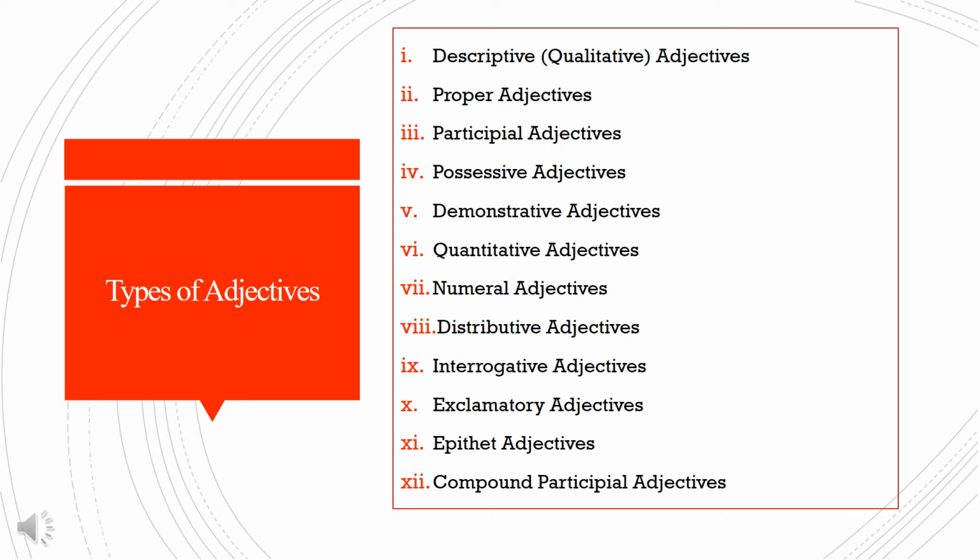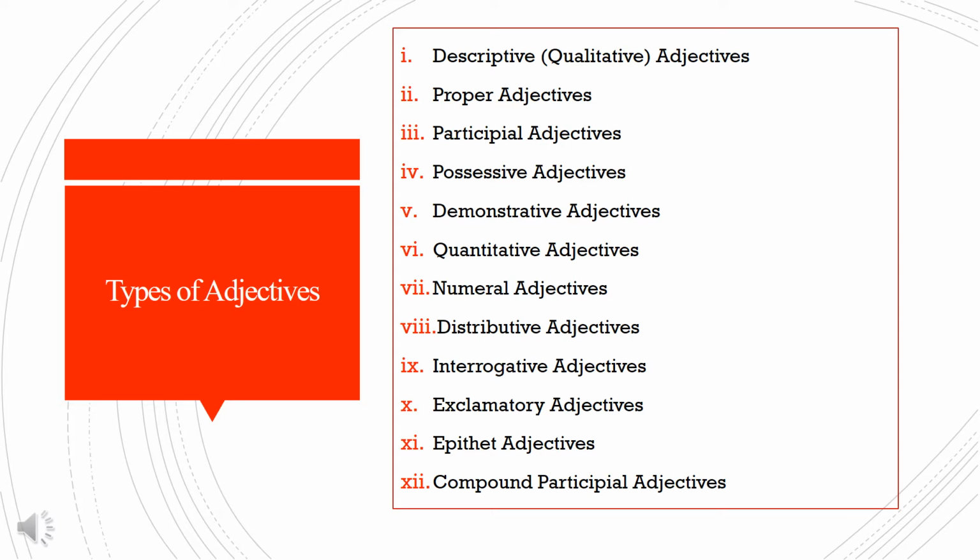Possessive adjectives. These adjectives convey a possession. It is my pen. It is our duty. My and our are possessive adjectives. Demonstrative adjectives. These are demonstrative words that are used to emphasize the importance of a noun. This car moves faster. The word this is a demonstrative adjective. Other examples are that, these, those, such, etc.